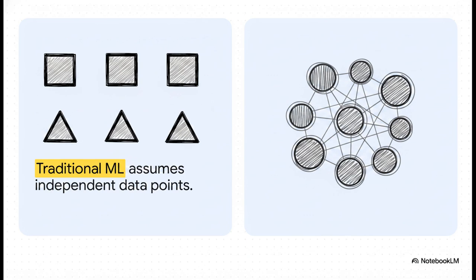Take social media, for example. We see this phenomenon called homophily, birds of a feather flock together. People constantly influence each other. They share interests, political views, and behaviors with their friends, creating these massive echo chambers. You just can't treat these people as independent variables. So graph machine learning does the exact opposite of traditional ML. It actively embraces this interconnectedness as the absolute most important piece of the puzzle.